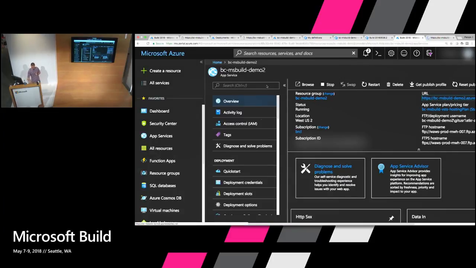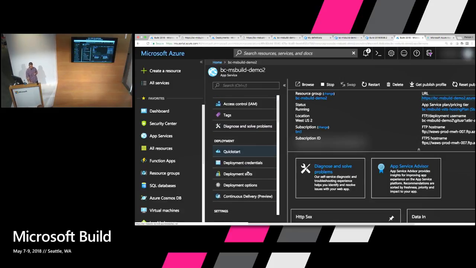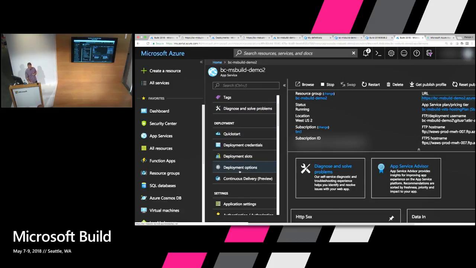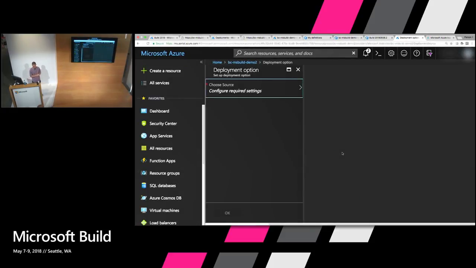So that, ladies and gentlemen, allows us to carve out the space that we want to load our Node application. But I have an existing Node app up in GitHub that I want to actually run in here. We don't have our code running just yet. To do that, we'll go down to the deployment section of the settings here and look at the deployment options that we may have with Azure.